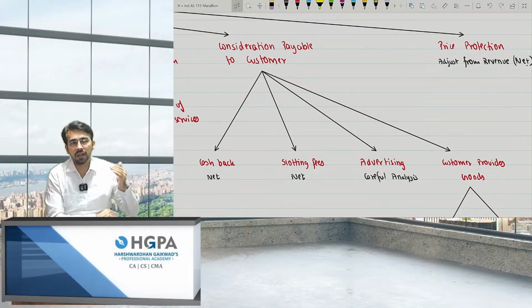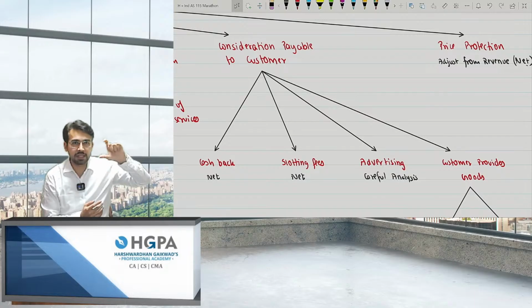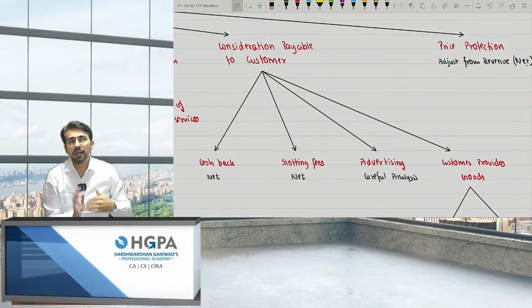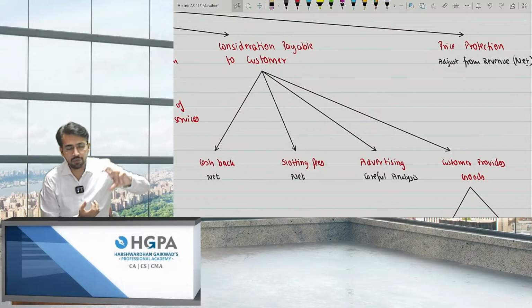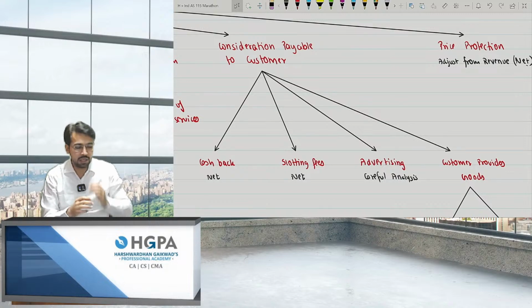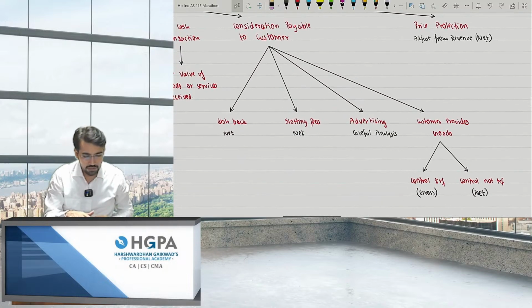Customer provides goods. If the customer is providing goods to me, that is gold biscuit. At that point of time, if I am the owner, I'll book on gross basis. Full income of 12 lakh, purchase of 10 lakh. If I'm not getting that control, I have to give you from that gold biscuit itself, I book on net basis. So I've given you over here. These were the 4 points.